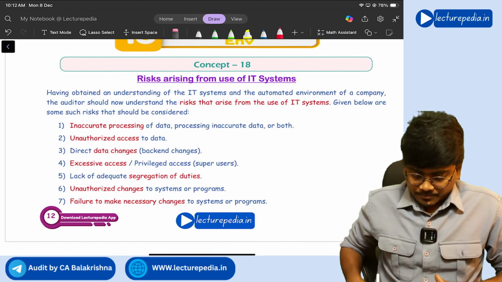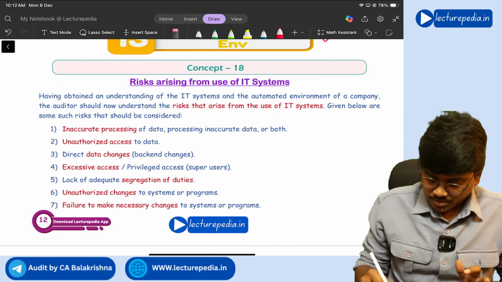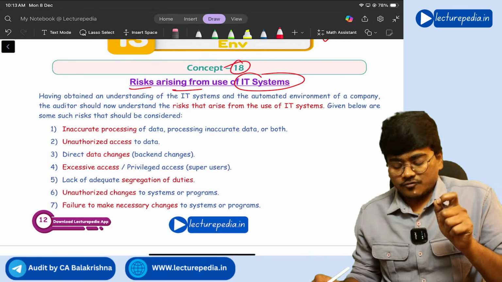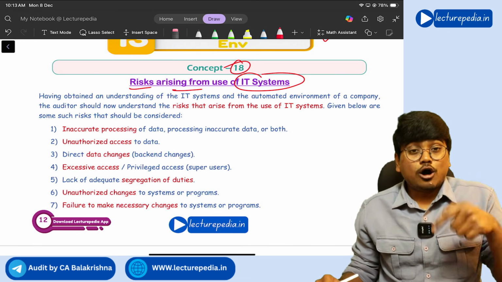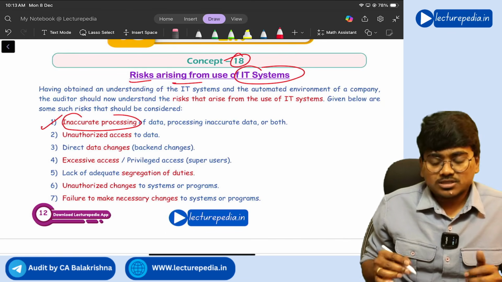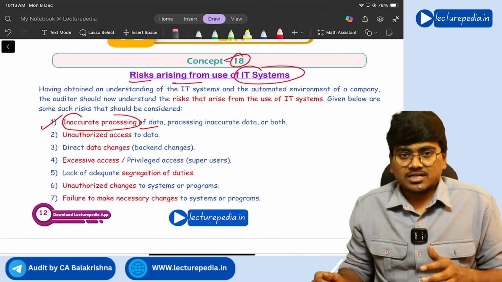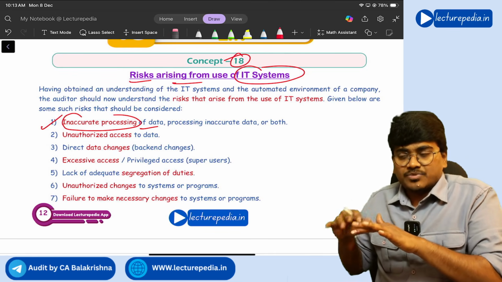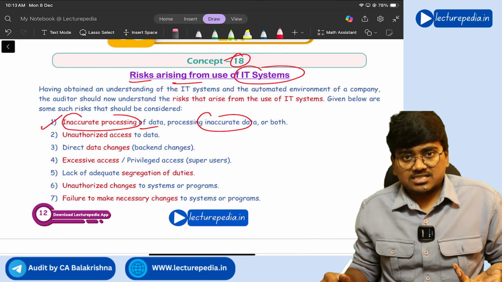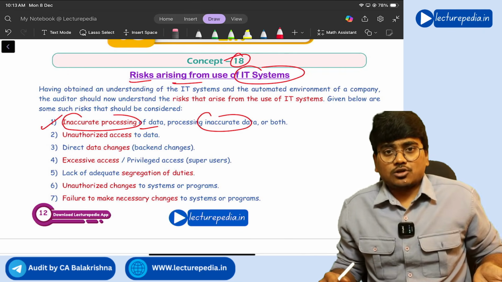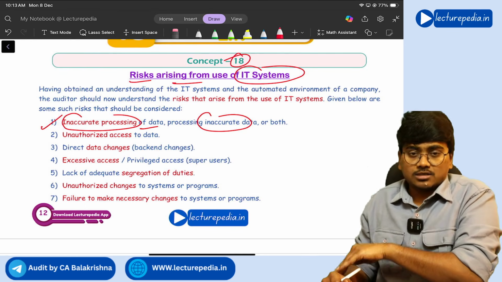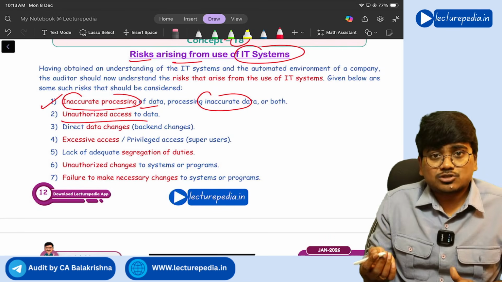In this audit in an automated environment, concept number 18, risks arising from use of IT systems. Because of the use of information technology, what risks can the organization face? First risk is inaccurate processing of data, that means wrongly processing the data. If you wrongly code, the system will process the data wrongly, or processing of inaccurate data itself, that means the data itself is wrong and the system might process wrong data. Got it? So this is the first risk. Next, unauthorized access to the data.